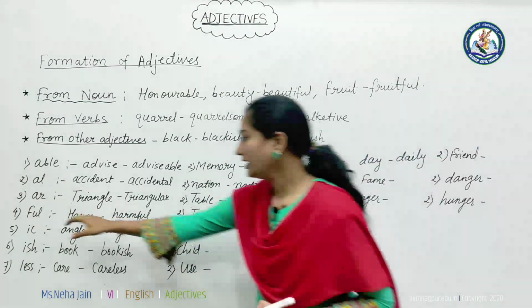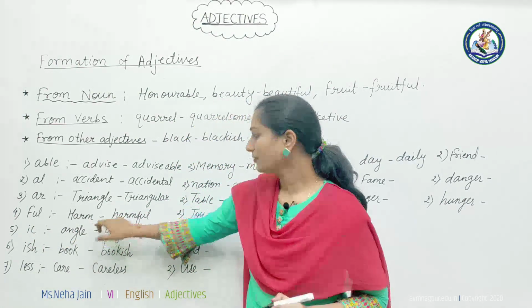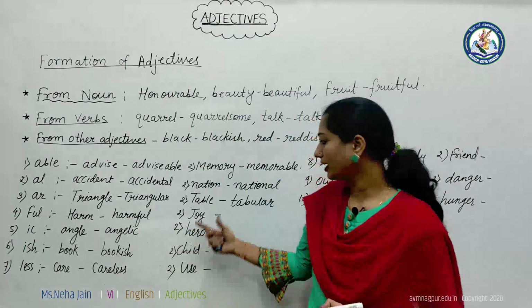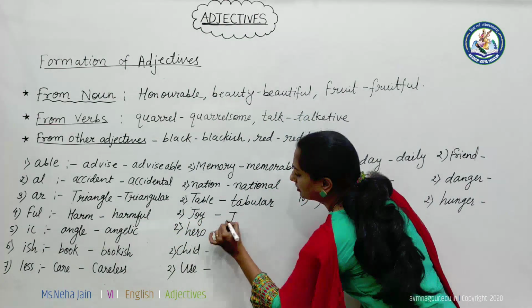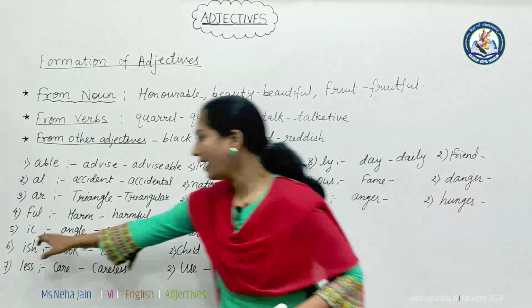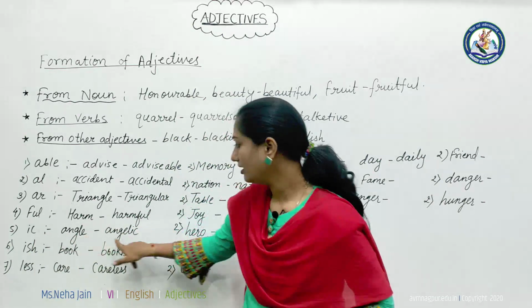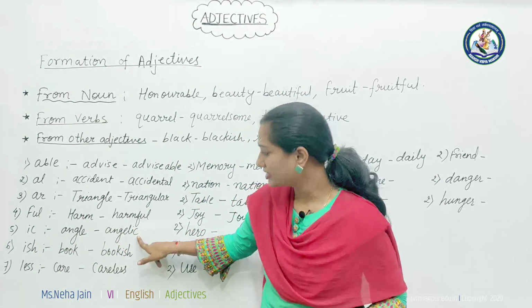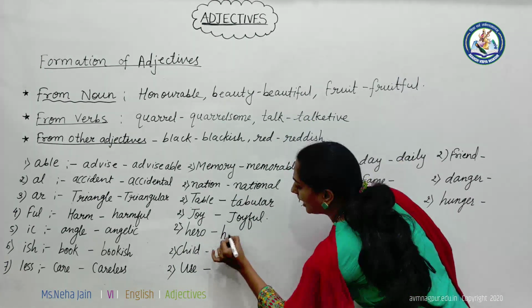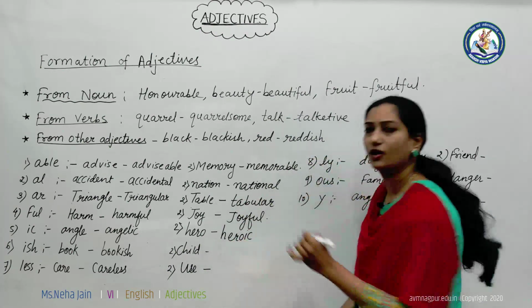Got it? Then by adding ful: here it is harm, and we have changed it into an adjective form, that is harmful. Then joy, joyful. By adding ic: the word is angel and the adjective is angelic. The next word is hero, and by adding ic we can make an adjective, that is heroic.